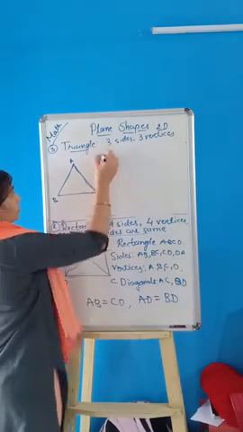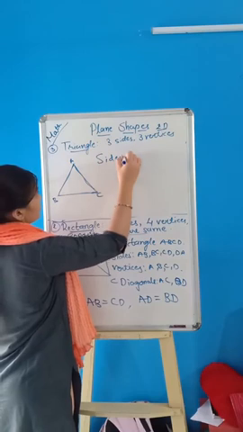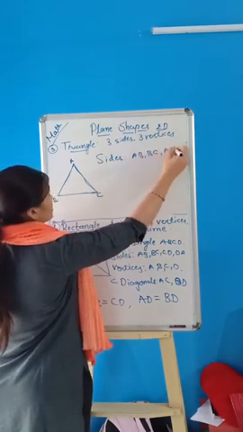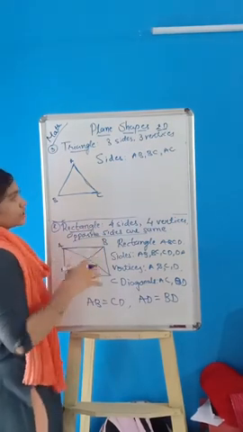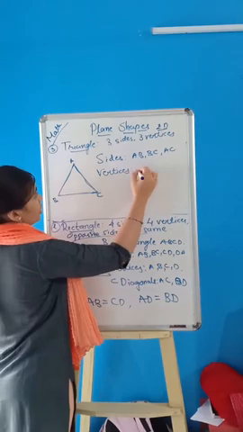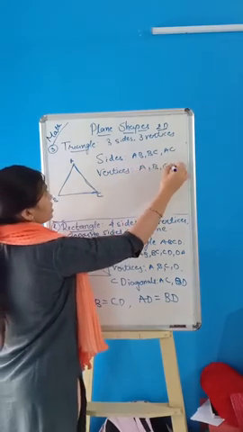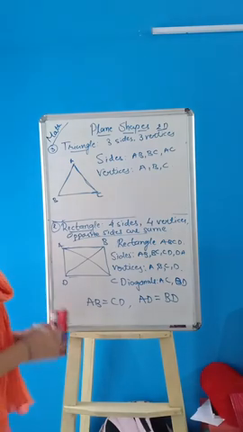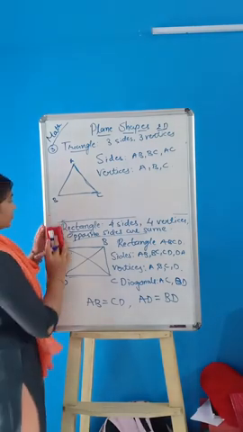So write down the names of the sides: AB, BC and AC. You can also write CA. Vertex means the corner: A, B and C. That's it. This is the triangle.